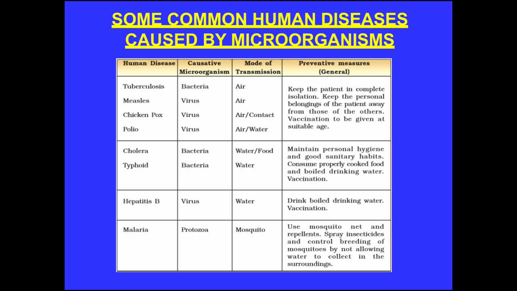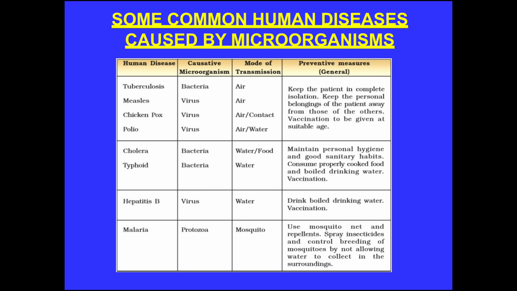Cholera is caused by a bacteria and may be transmitted by water or food. Typhoid is again caused by bacteria and can be transmitted by water. How can we prevent cholera and typhoid? By maintaining personal hygiene and good sanitary habits, and consuming properly cooked food and boiled drinking water, and also vaccination can be helpful.